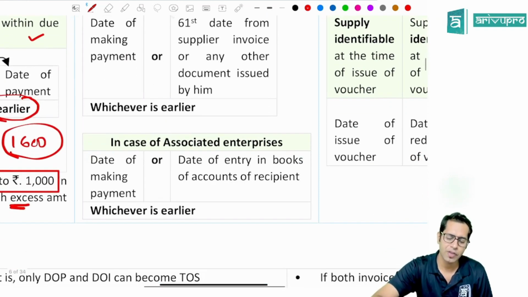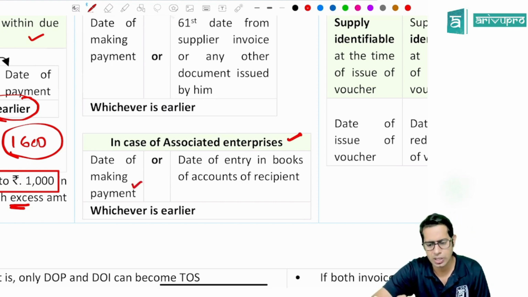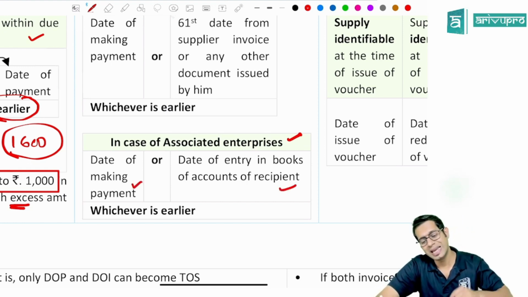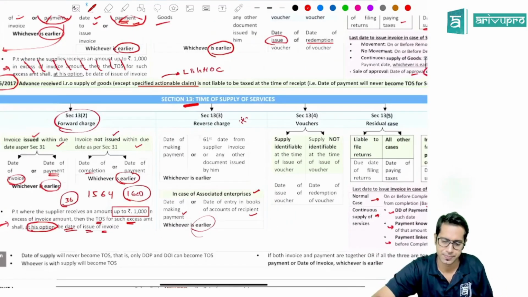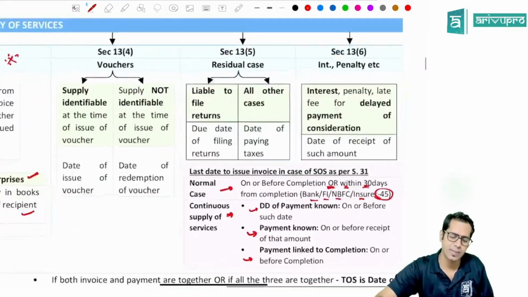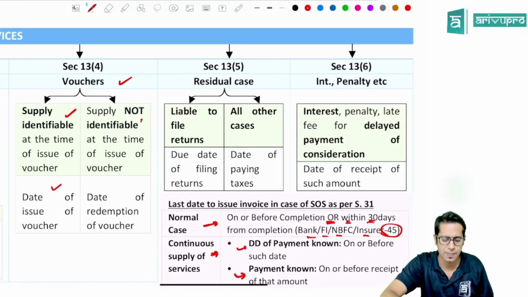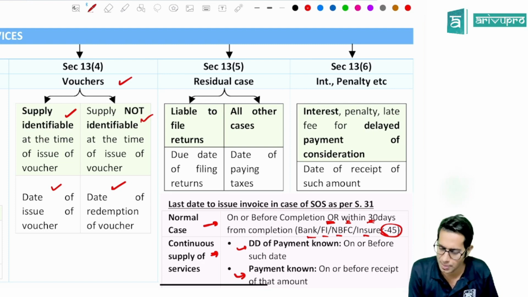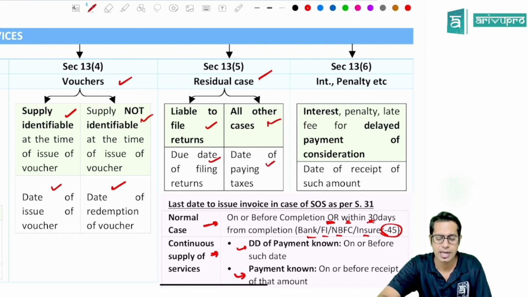Now, in case of importation of services from associated enterprises, the time of supply will be the date of making the payment to that associated enterprise or the date on which entry has been made in the books of accounts of the recipient, whichever is earlier. Then for the next 3 points, it is the same. In case of vouchers, if it is a supply identifiable voucher, the date of issue of voucher. If supply is not identifiable, the date of redemption of voucher will be taken as time of supply. Then in residual cases, if you are a person liable to file returns, then the due date of filing returns, and in all other cases, the date of paying the taxes will be taken as time of supply.